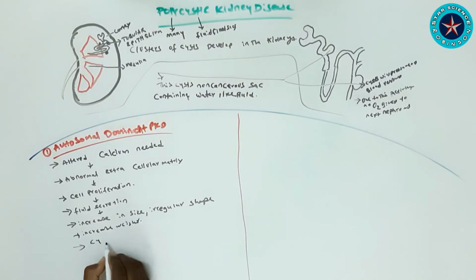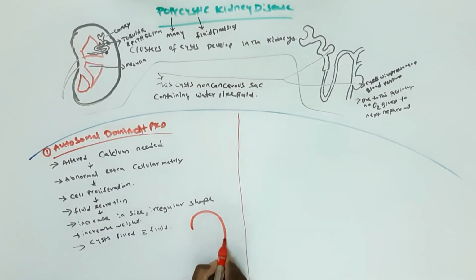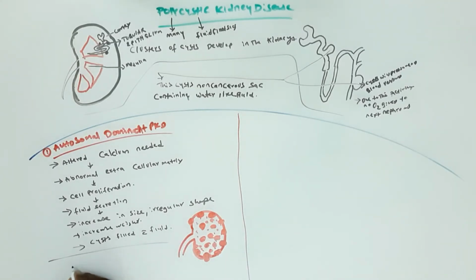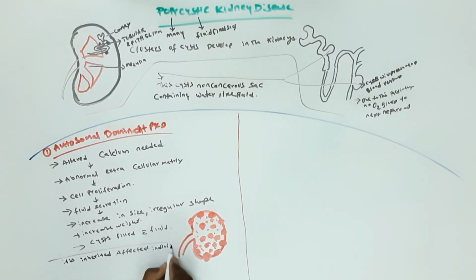Due to this, there will be cysts filled with fluid. In autosomal dominant PKD, if one parent has the disorder, there is a 50% chance of passing it to the children. We can see in our diagram how the kidney resembles when they have autosomal dominant PKD. In this inherited condition, the affected individual has one copy of the mutant gene and one normal gene on a pair of autosomal chromosomes. That is what you're finding here in autosomal dominant PKD, which is present in adults, but even so, the symptoms can start in childhood itself.